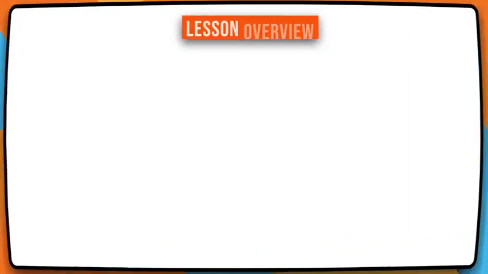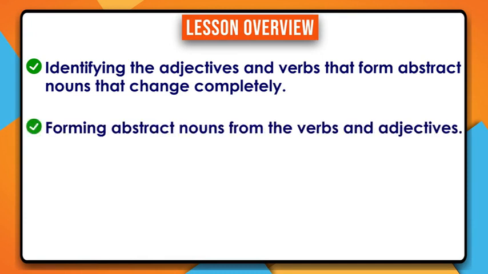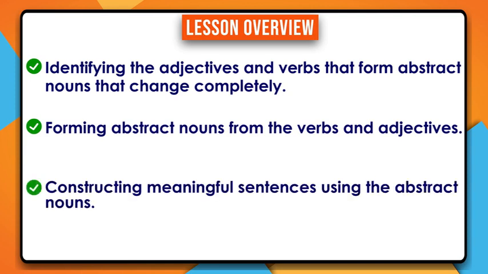My dear viewer, in this video lesson, we are going to identify the adjectives and verbs that form abstract nouns that change completely. Furthermore, we are going to form abstract nouns from the identified verbs and adjectives. And lastly, we are going to construct meaningful sentences using the formed abstract nouns.